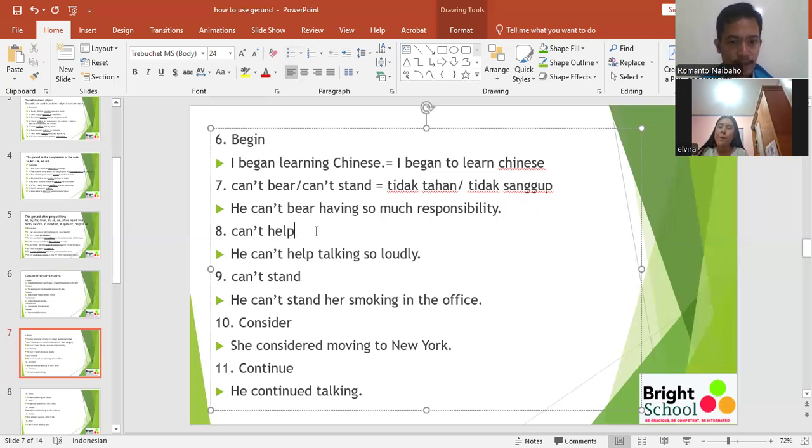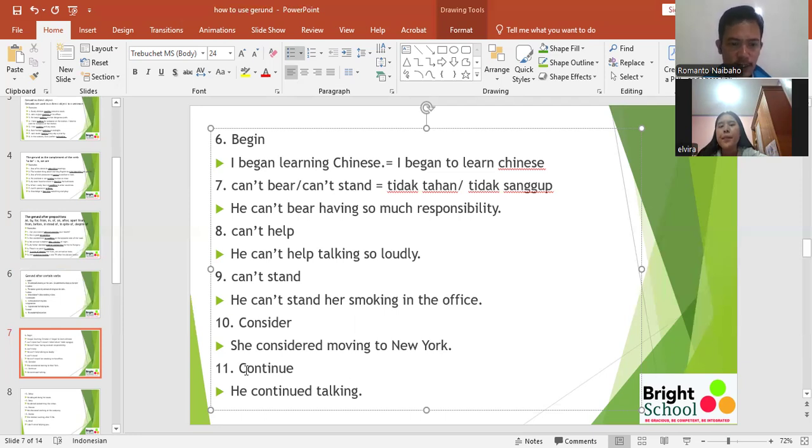And then can't help, which has the same meaning. Saya tidak sanggup, saya tidak tahan. I can't help talking so loudly. Do you understand? And then can't stand. He can't stand her smoking in the office. Consider. She considered moving to New York. Do you understand? Okay.